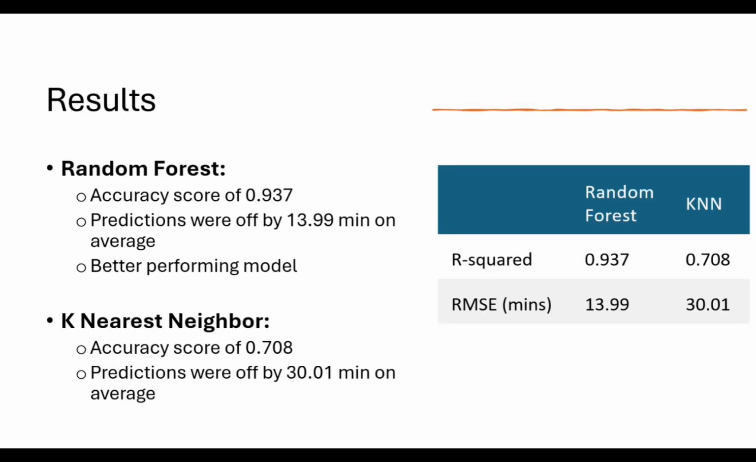Random forest: accuracy score of 0.937. Predictions were off by about 14 minutes on average. This was the better performing model. K nearest neighbor: accuracy score of 0.708. Predictions were off by 30.01 minutes on average.